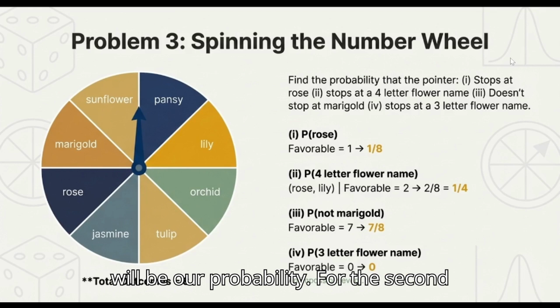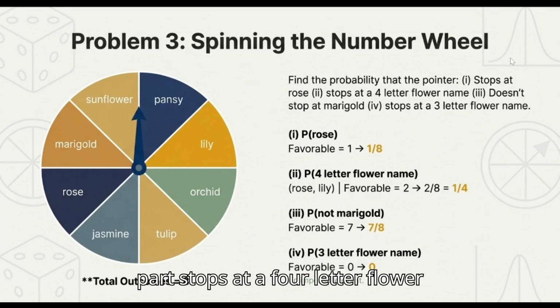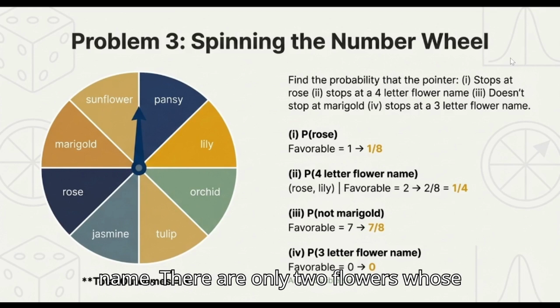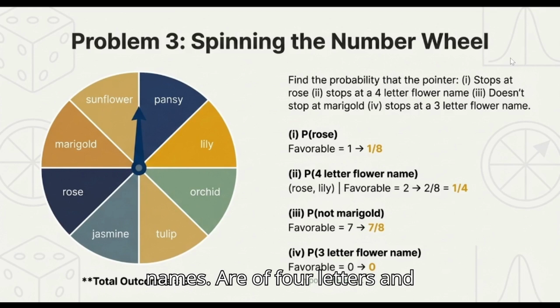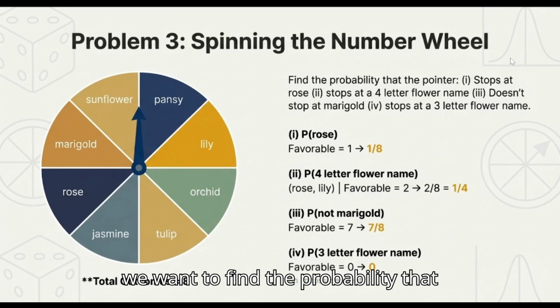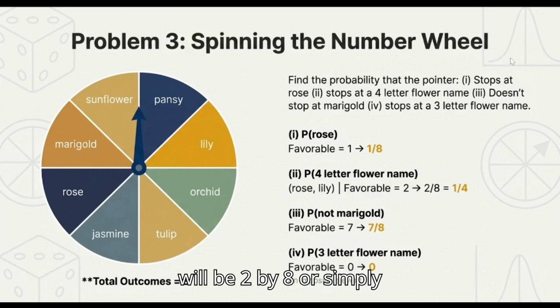For the second part, stops at a four-letter flower name. There are only two flowers whose names are of four letters, and that is rose and lily. That means our favorable outcomes is 2, and if we want to find the probability, that will be 2 by 8 or simply 1 by 4.